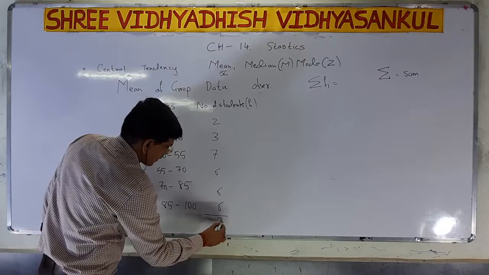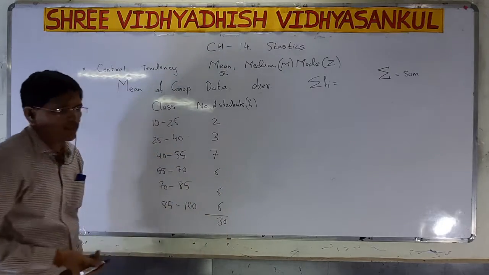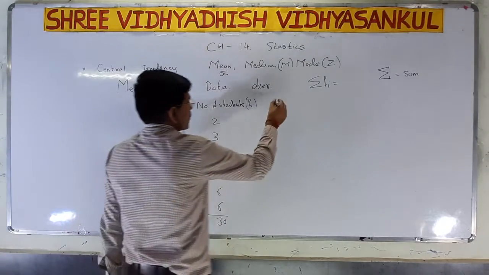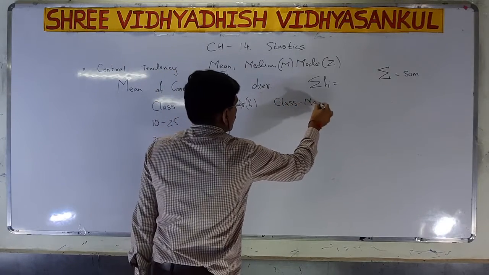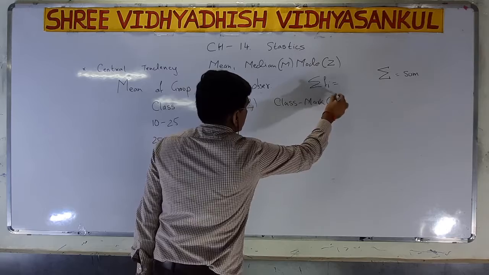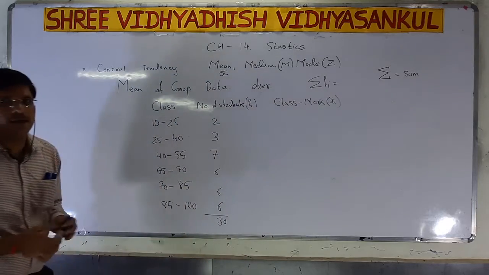Now the next step is called the class mark, or xi.